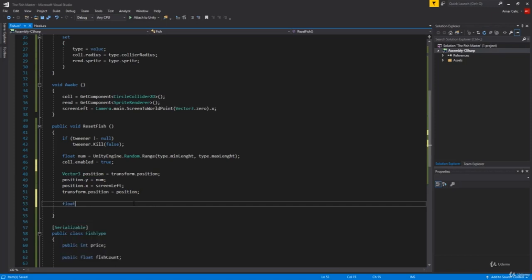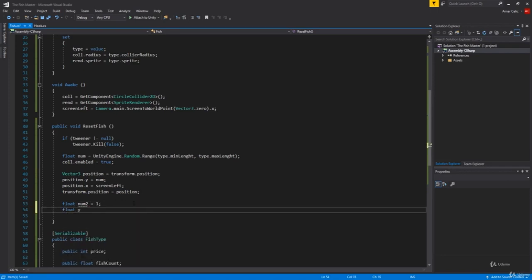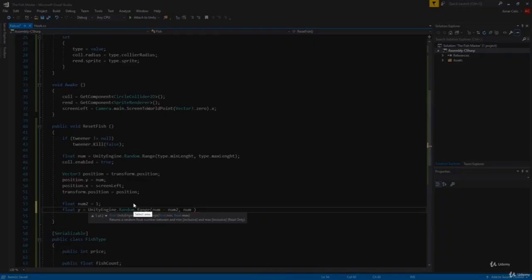Next, I will have our float num2, which is going to be equal to 1. Then float y equals to UnityEngine.Random.Range, and we're going from num minus num2, so this is the minimum, to our num plus num2.